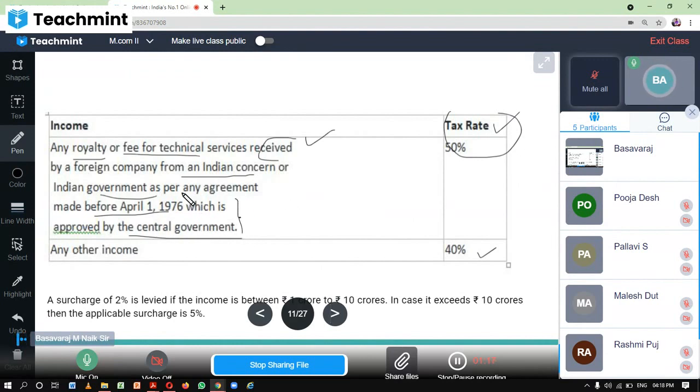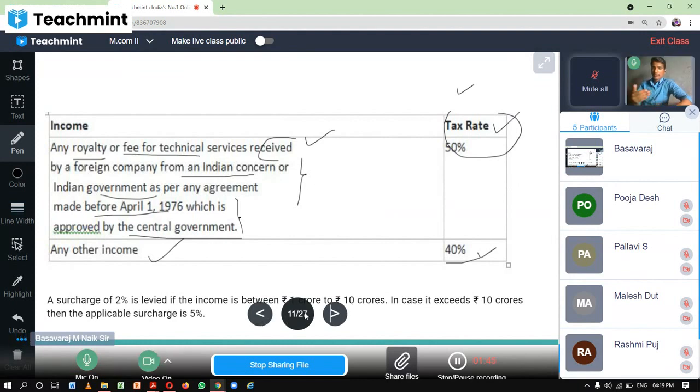Only then can we levy the tax rate at 50% on that foreign company. For any other income, apart from the one mentioned first, they need to pay tax at the rate of 40%. Along with that, a surcharge of 2% is levied if the income is between 1 crore and 10 crore.